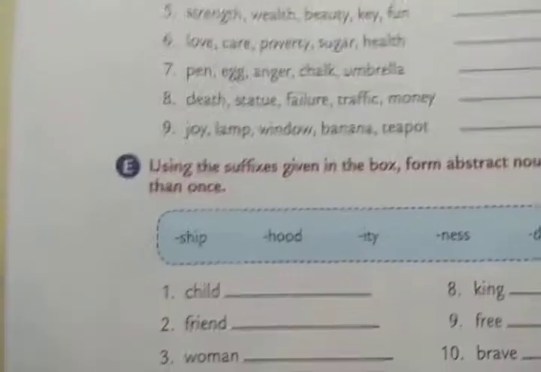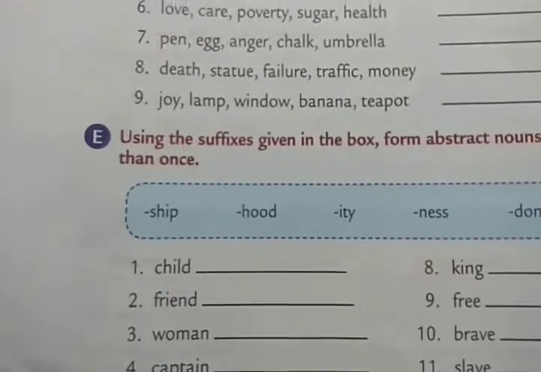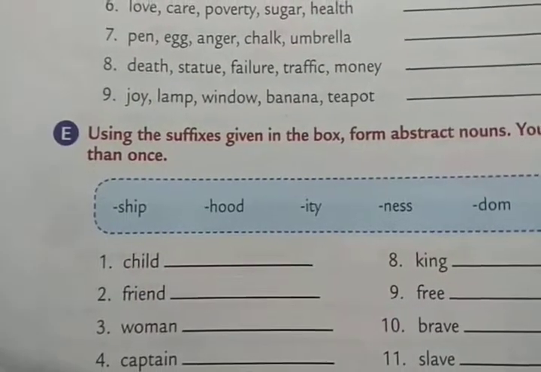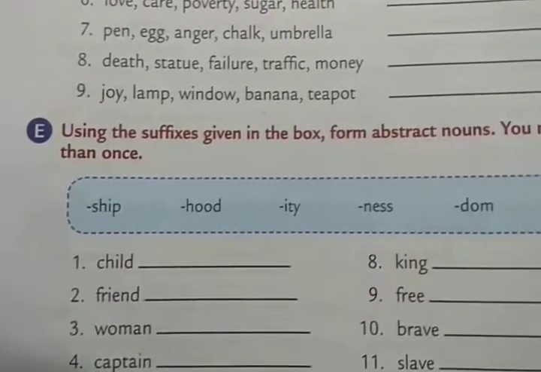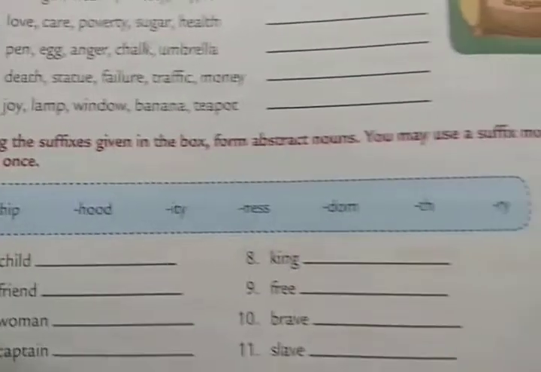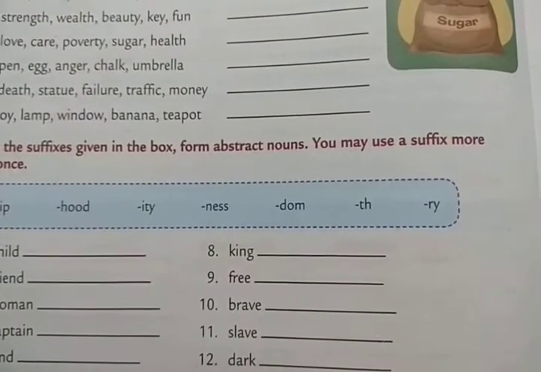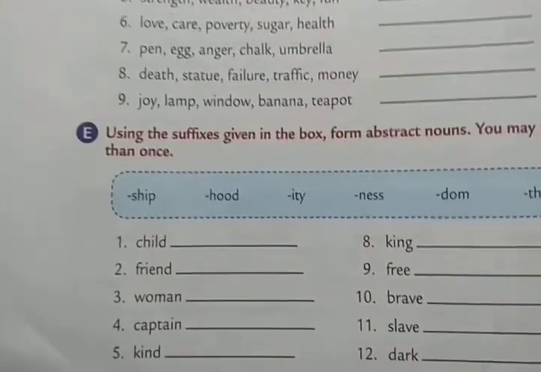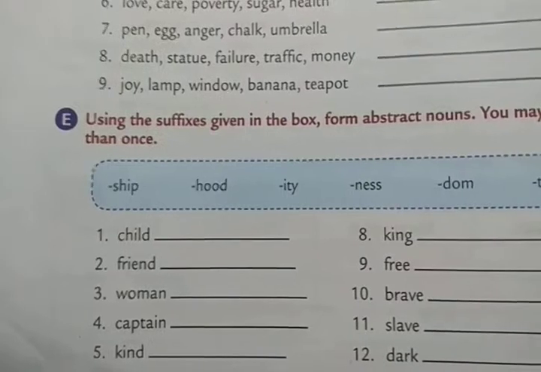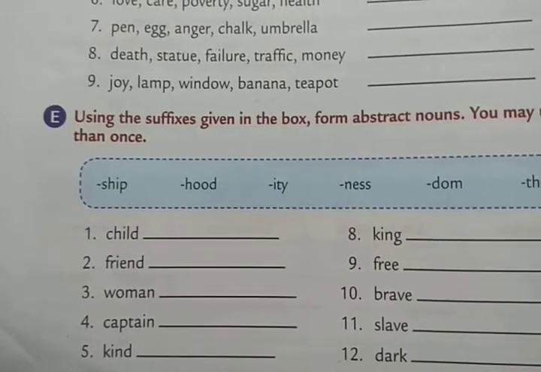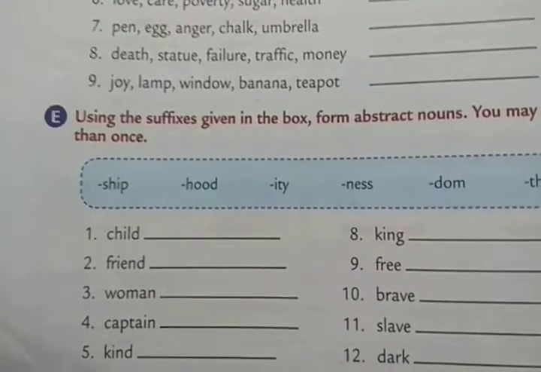Now, let us move on to exercise E. See what we have to do. Using the suffixes given in the box, form abstract nouns and you may use a suffix more than once. Suffix, you add letters or words at the end of the word to form a new word.